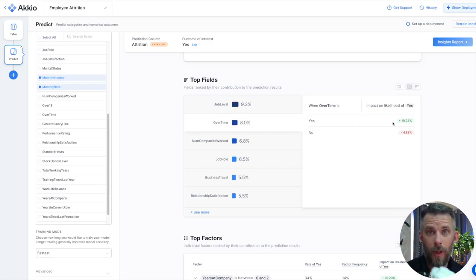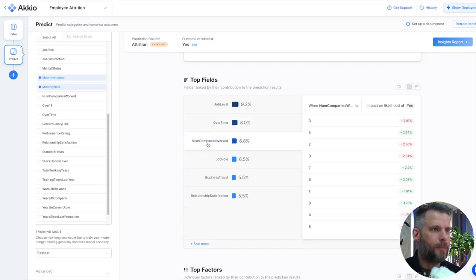The way I would explore that is I would go back to my table, go to Explore and say, hey, show me the correlation between job level and overtime. And it would give me a chart that tells me how many people are in overtime and at what job level, 1, 2, 3, and 4. And I could see that very quickly. So again, without even leaving the platform, I can draw these correlations if I wanted to.